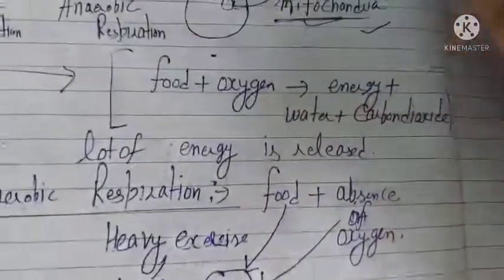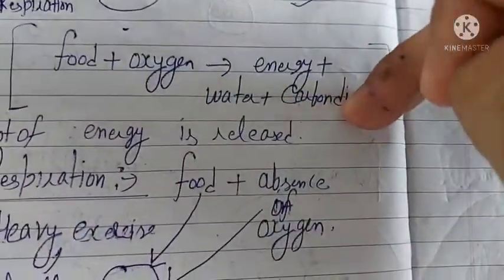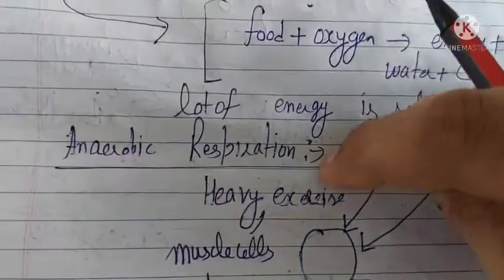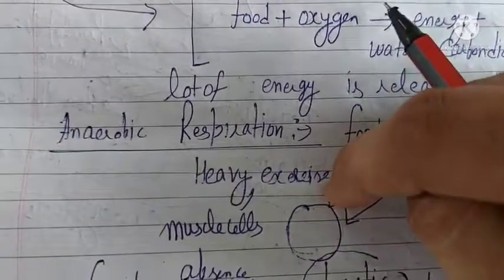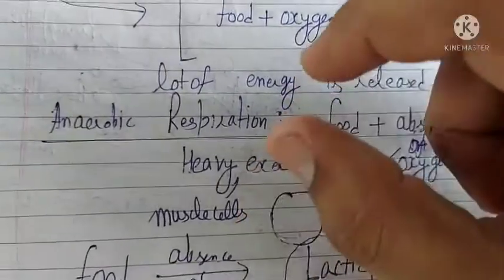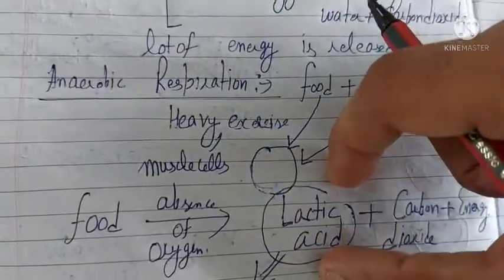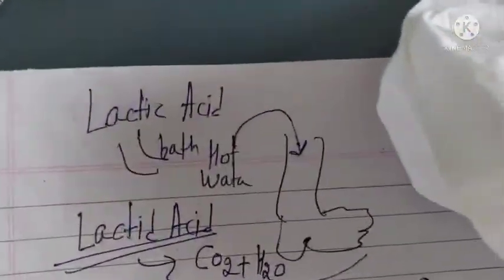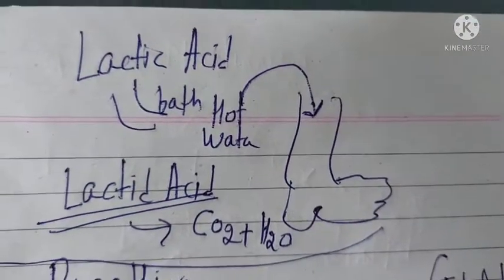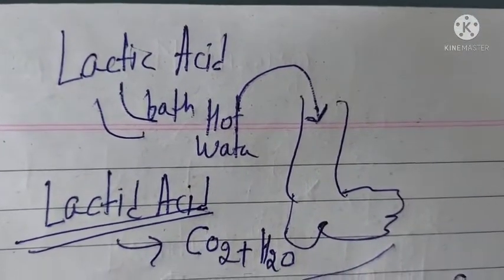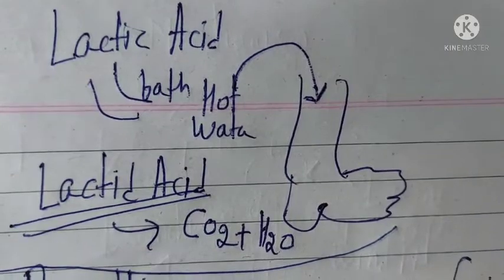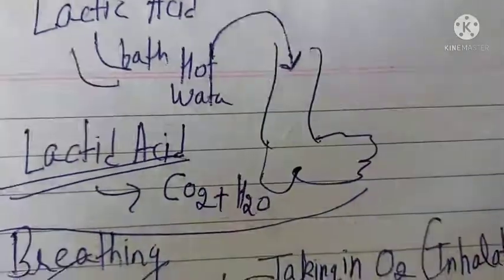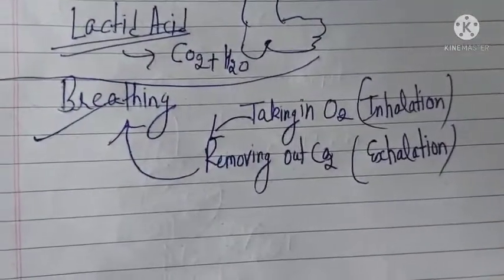In aerobic respiration, food is breaking in the presence of oxygen, and a lot of energy is getting released. Very less energy is released in anaerobic respiration, and this type of respiration takes place when we do heavy exercise in our muscle cells. As a result of anaerobic respiration, lactic acid is produced in our muscle cells, which will form the cramps, and the solution for these cramps is to bathe your body with hot water. This hot water will increase the blood supply to your muscles, and this lactic acid will break in the presence of oxygen into carbon dioxide and water. Last but not the least, breathing.